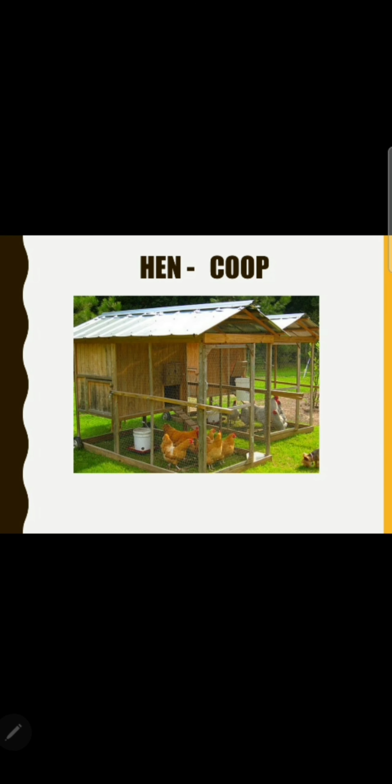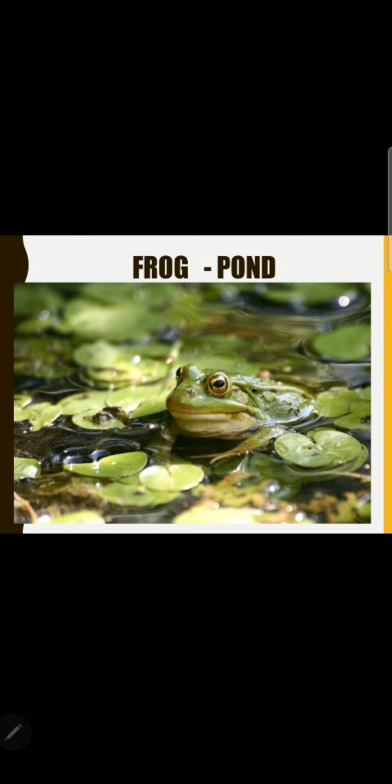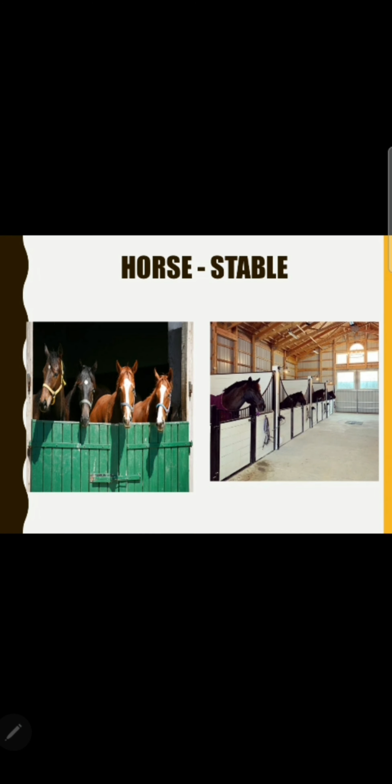All right, hen coop. Hen generally lives in the coop. As you can see, there are a lot of hens and a lot of cocks, living in a net-type structure. So this is a coop for the hen. Now frog generally lives in a pond. As you can see, there is a pond with a lot of water, and the frog is living in the water, in the pond. So frog generally lives in the pond.